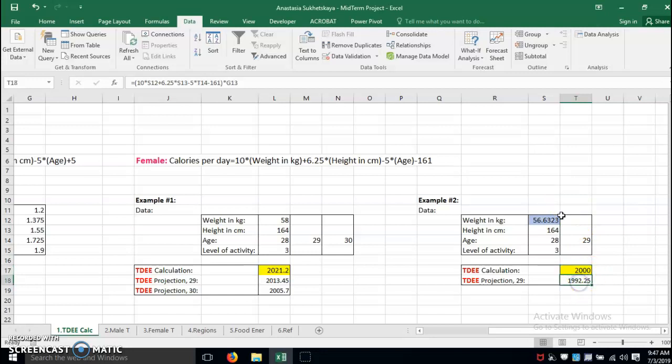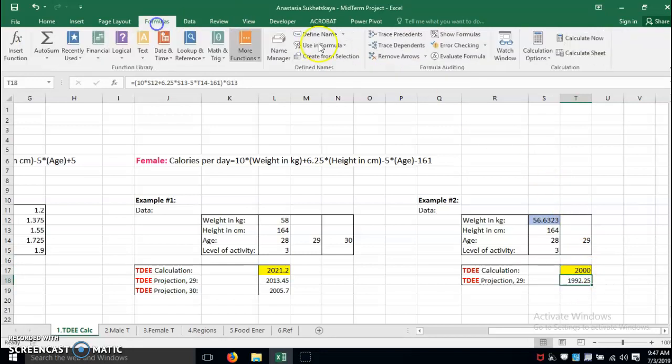So the same is for 29 years old. I projected if I am 29 years old, with the same level of activity, basically the same height, and the same weight of 56.63 kilograms, I would have to consume only 1,992 calories.